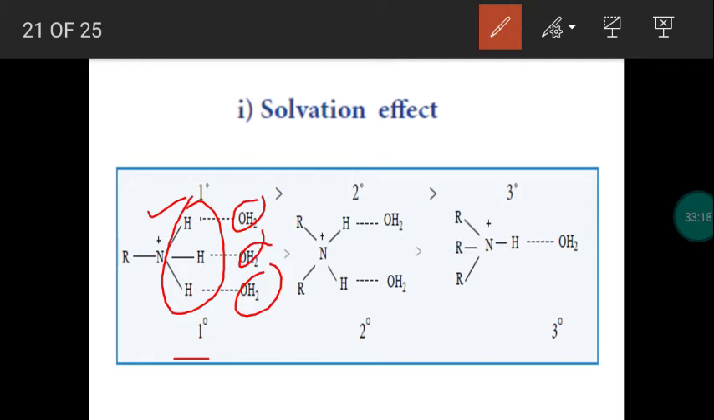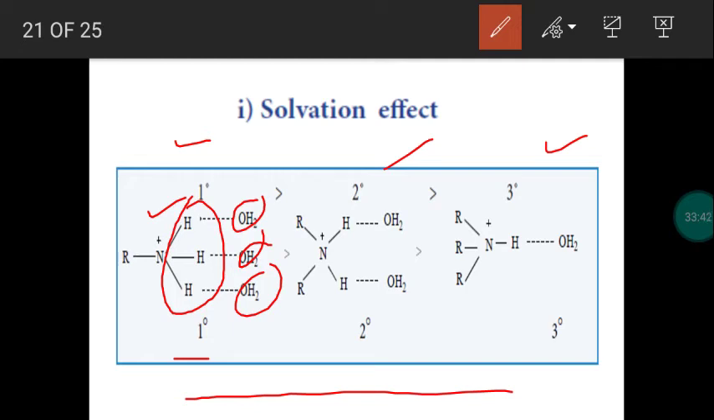So based on plus I effect, we have framed one order of basicity of amines. Next, based on solvation effect, this can be the basicity order. Comparing tertiary, secondary may have more basic strength. Comparing secondary, primary amines may have more basic strength. This is another expected order of basicity of amines.